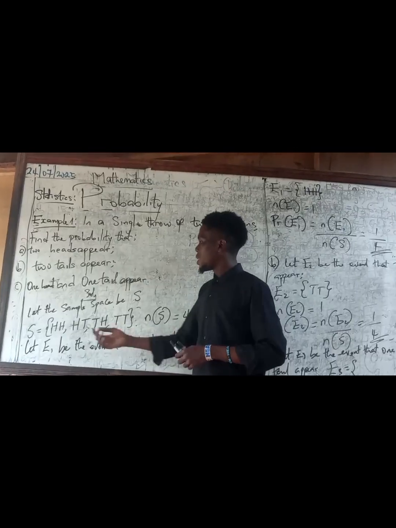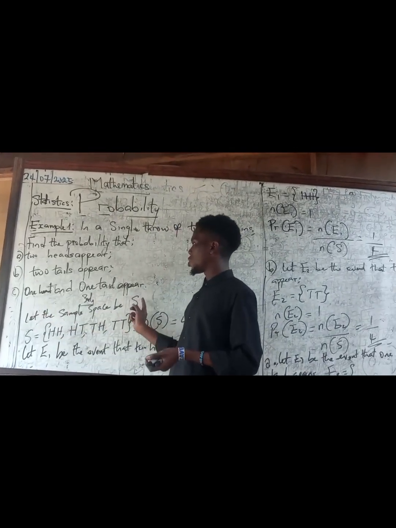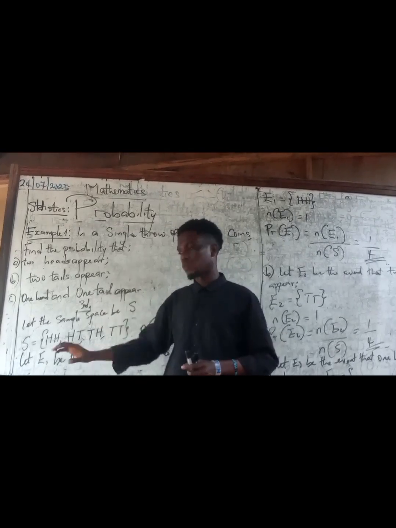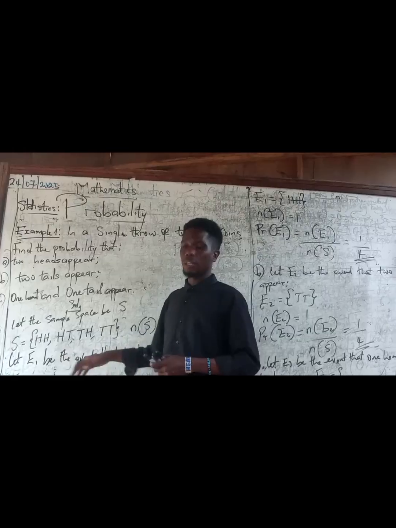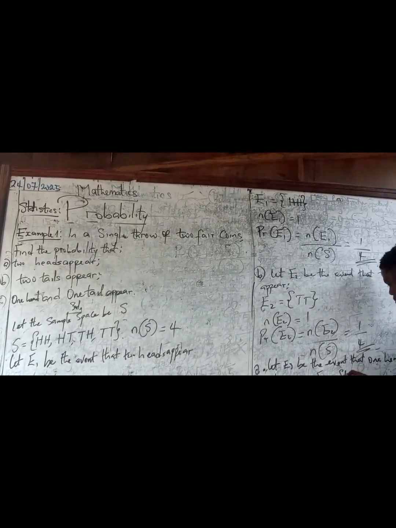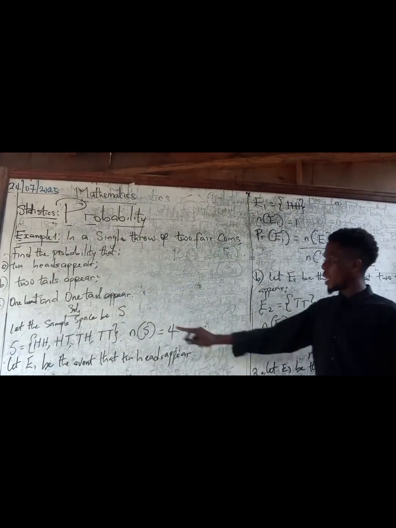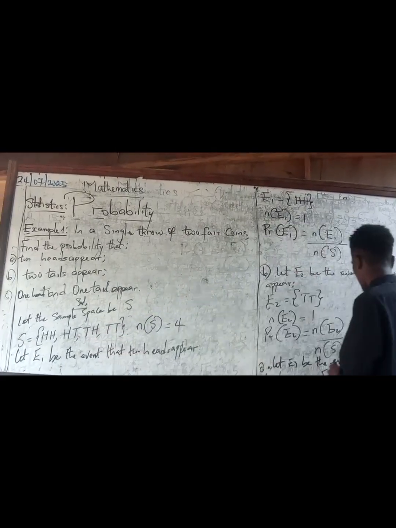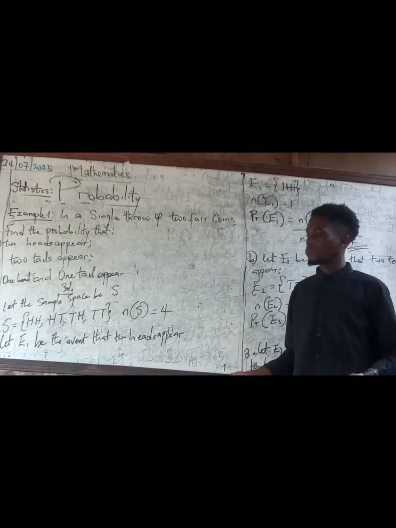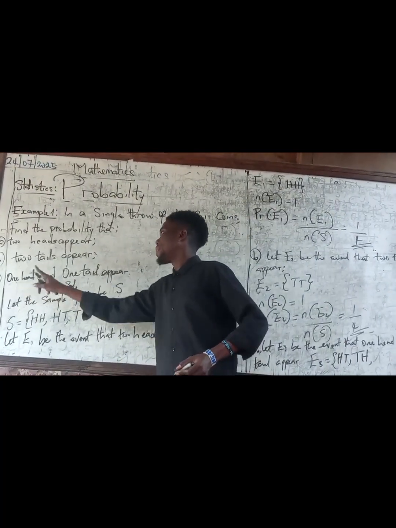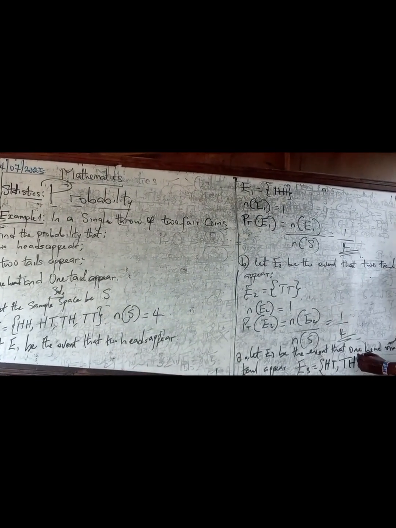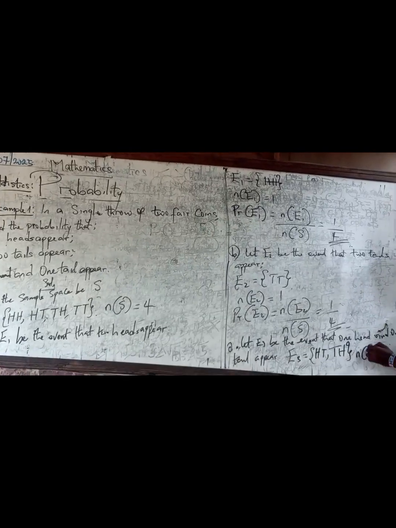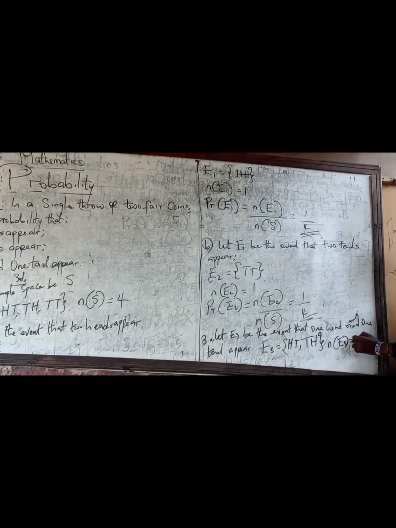So let's go. Now HH, this doesn't satisfy this condition. What are we looking for? 1 head, 1 tail. So we're going to kick off that. Head and tail, yeah, we're going to pick this. Tail head, yes, 1 head, 1 tail, exactly. I'm going to pick that. Am I going to pick tail tail? No, because the instruction says 1 head, 1 tail, so that doesn't satisfy that. So I'm going to end it here. So the number of elements of E3 is 2.